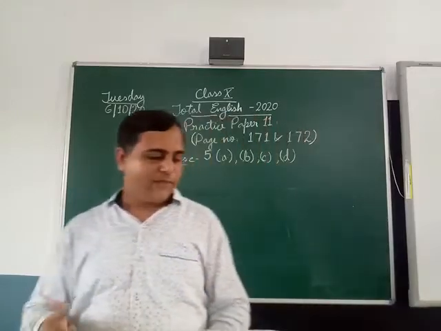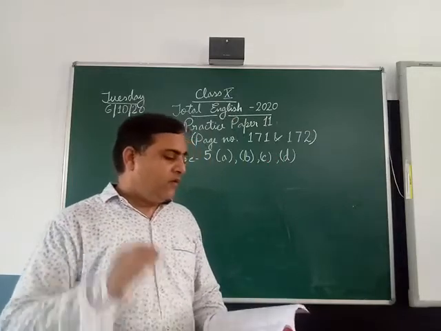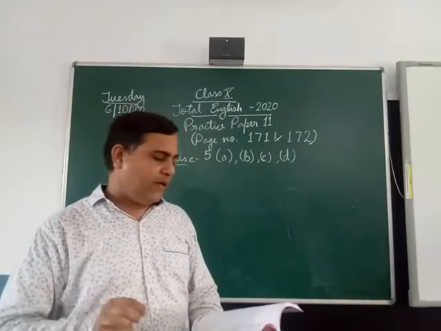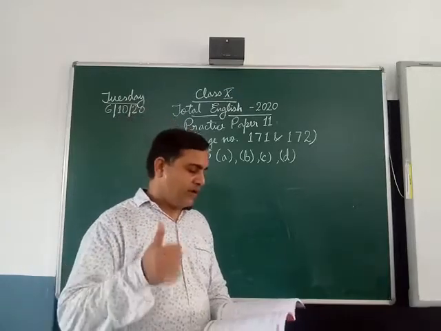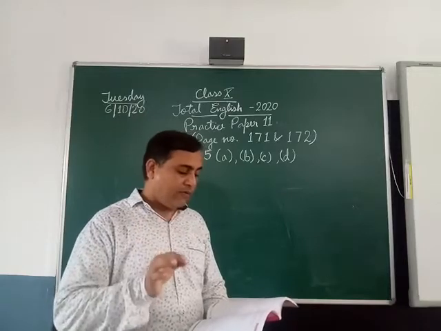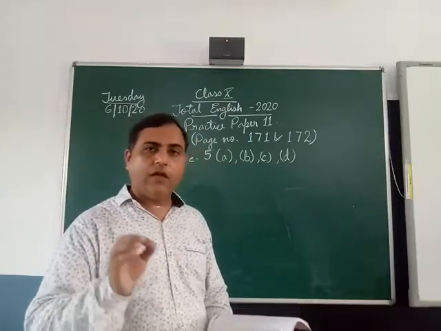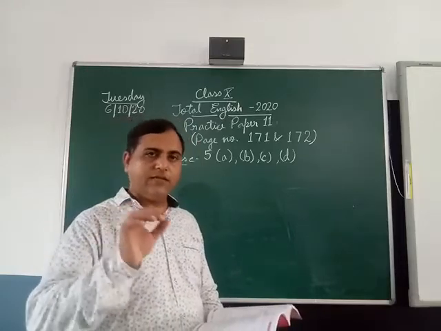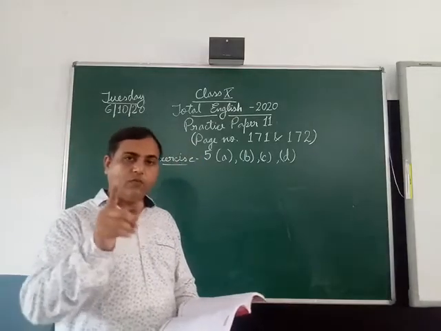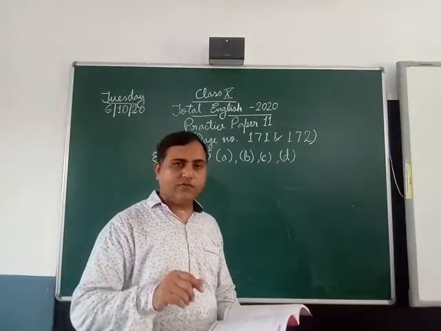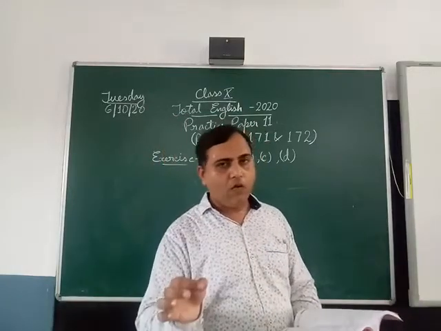Anything can be there. Now question number 4, last one of this exercise. Varun will come back in July. If not, he will come back in August. So, the answer for this is that Varun will come back either in July or in August. You have to use the either-or conjunction because there is an option, because out of two, one has to be chosen. So, Varun will come back either in July or in August.